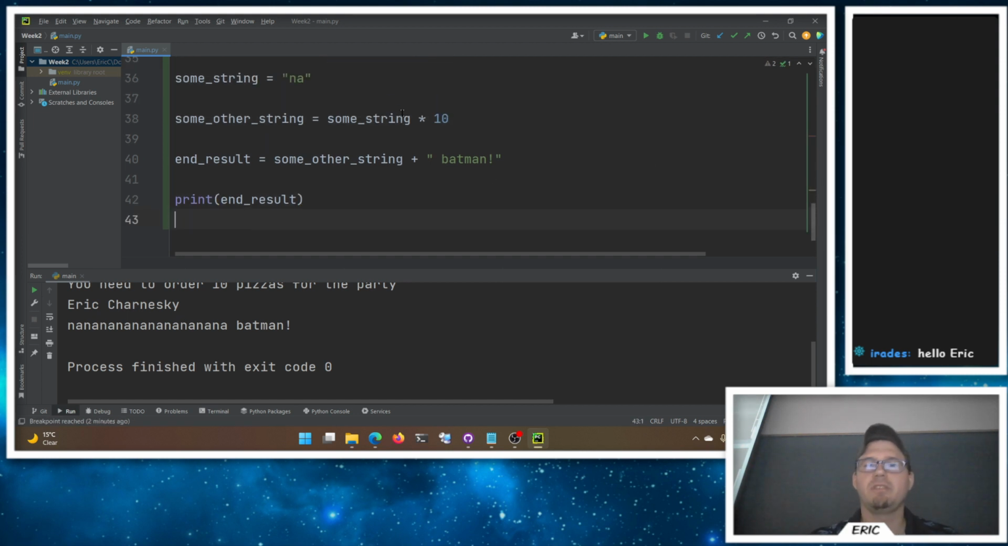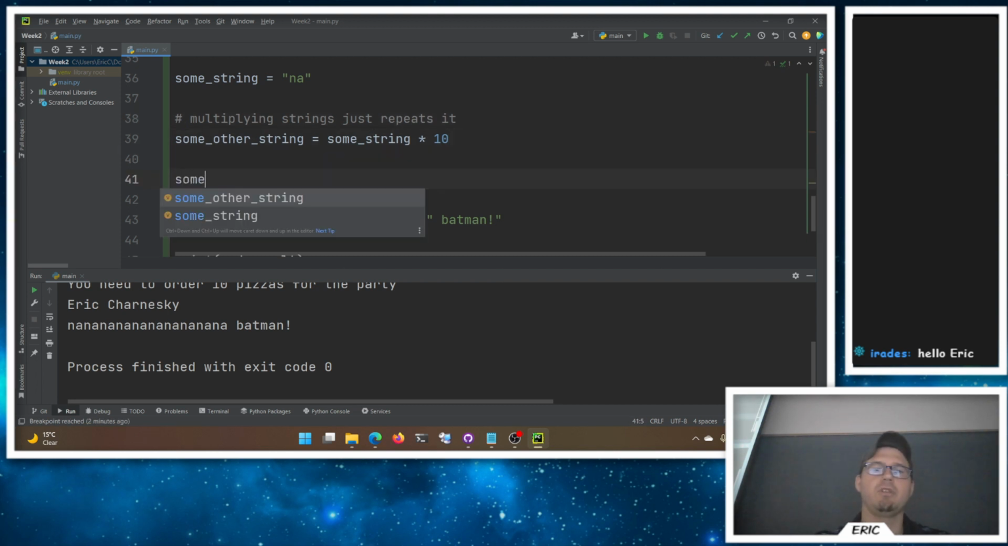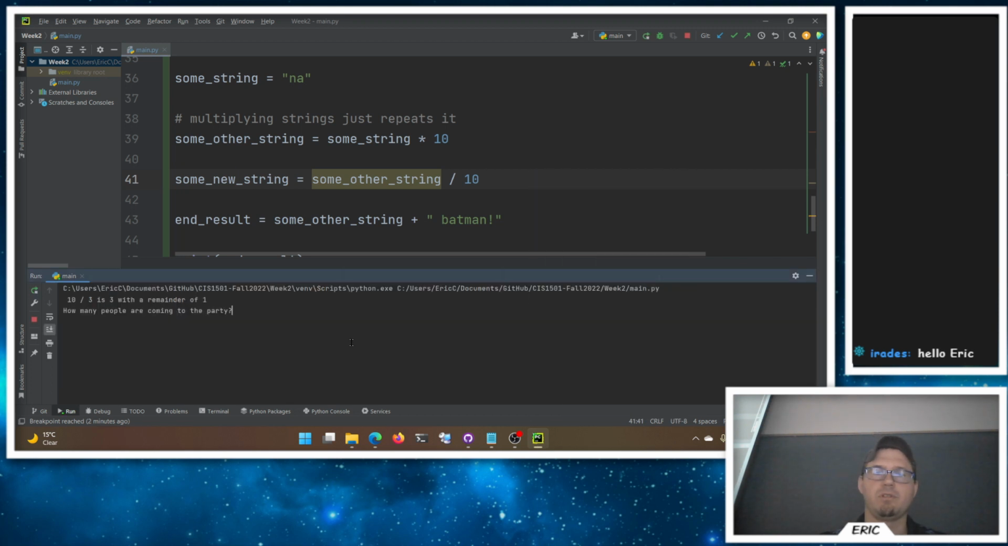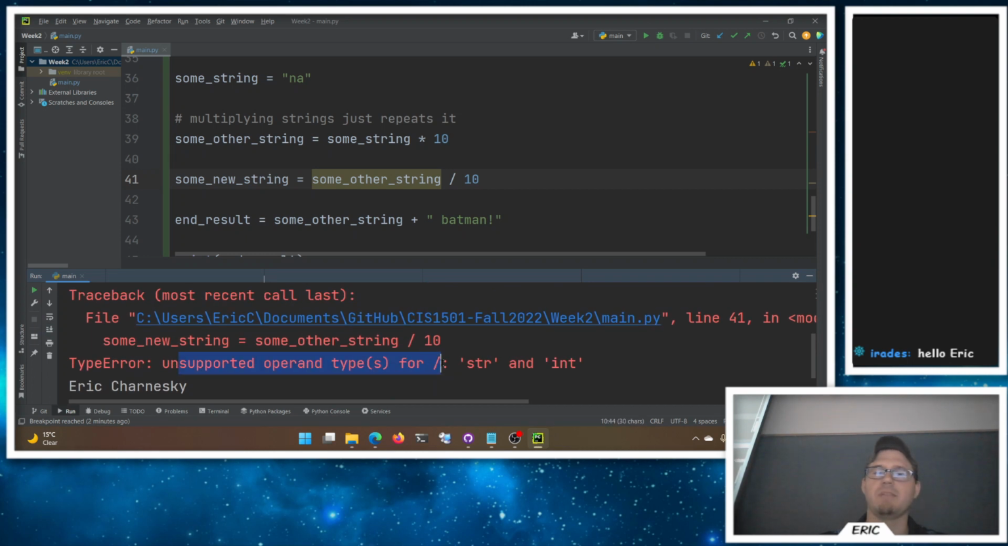All right. So you can multiply. Multiplying strings just repeats it. But you can't divide strings, right? Division is no good. So if I try some new string equals some other string divided by 10, I can't undo this result here. We go run this one. We get unsupported operand types for slash, string and integer. You can't take a string and use a slash with an integer. Doesn't work, right? So these type errors we're going to see a lot if we're doing something that Python can't do.